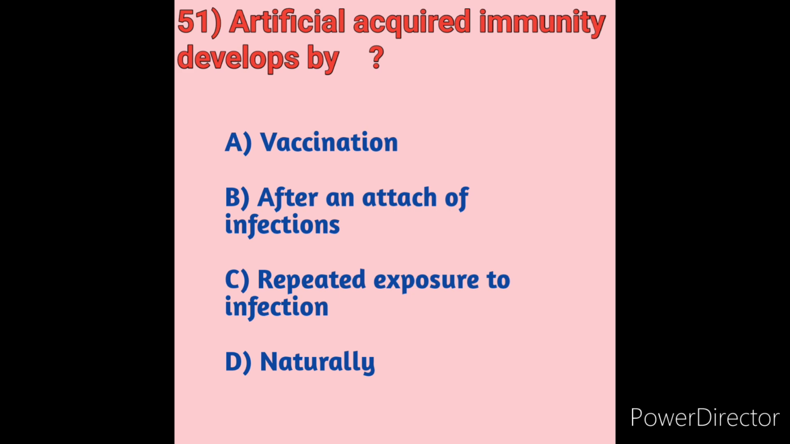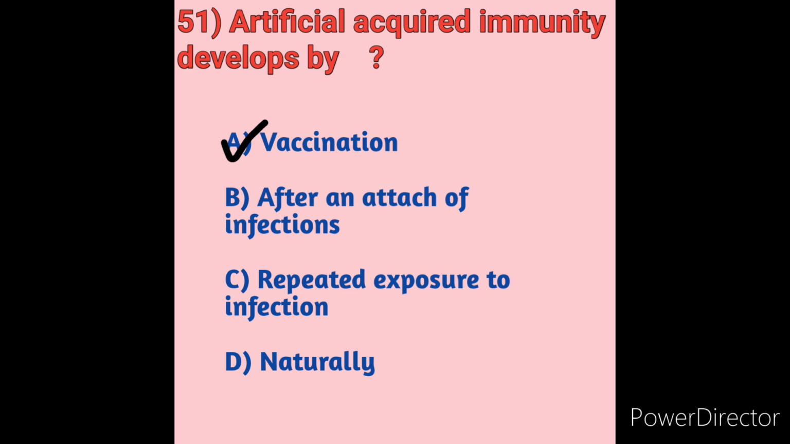Active artificial acquired immunity refers to any immunization with an antigen, which means we have to give a vaccine. So artificial acquired immunity develops through vaccination, and option A is the correct answer. Naturally means we get it at birth only. Artificial acquired immunity develops by vaccination, but natural immunity occurs at birth. So option A is the correct answer.